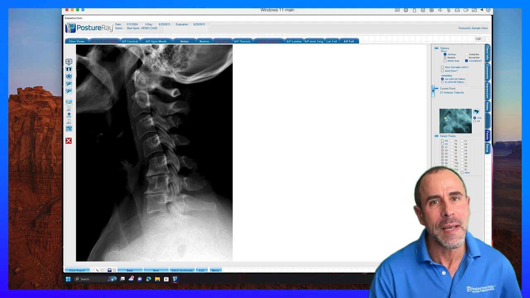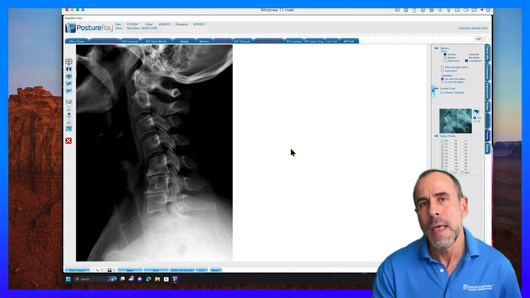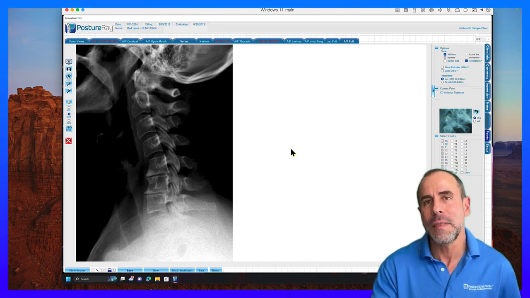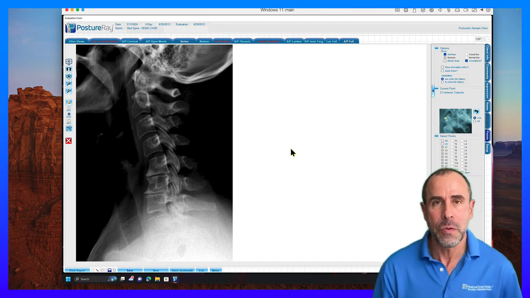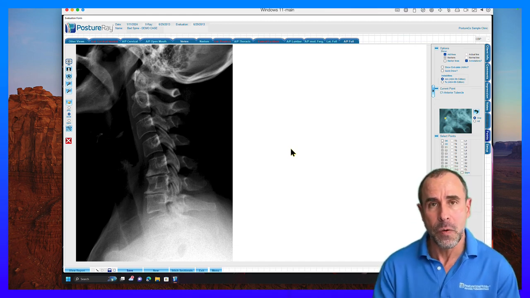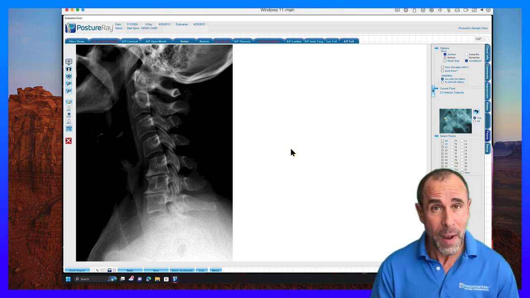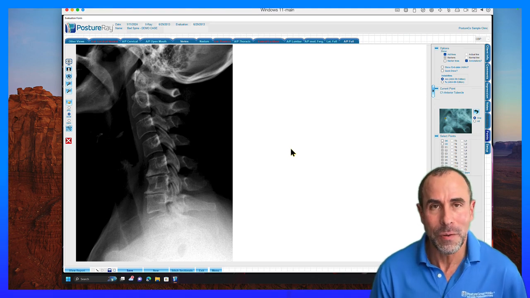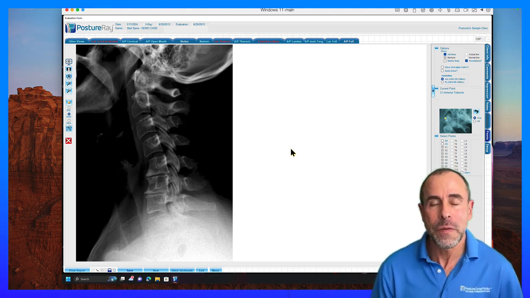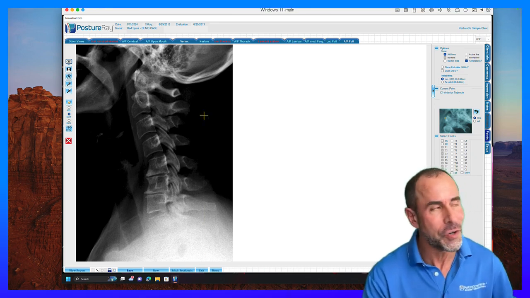I've already loaded these x-rays, but you would do this during the import phase. The idea is you do all the computer vision ones, set those, and then do the APs. The AP x-rays do not yet have computer vision. Computer vision is enabled for lateral cervical flexion, lateral cervical extension, the lateral thoracic, which boy, that's a tough one to do. We had to train the model a lot of times on lateral thoracic, and the lateral lumbar. The APs and the other views you're still going to digitize manually, but man, this saves so much time. So let me show you why.